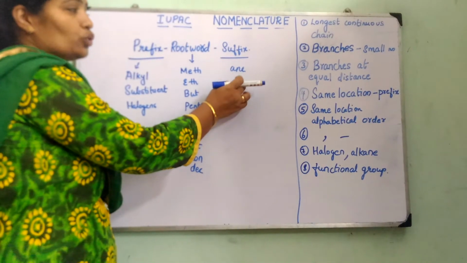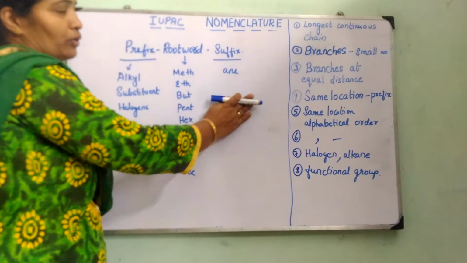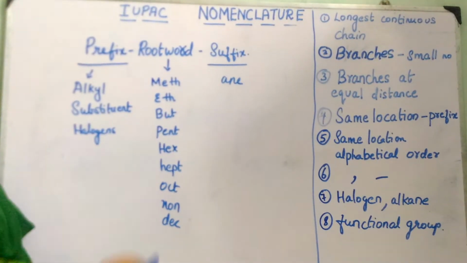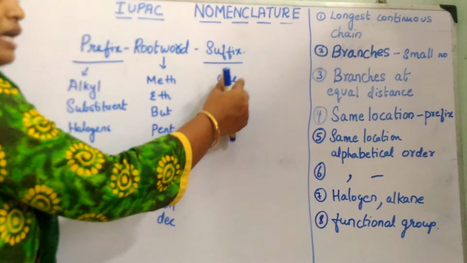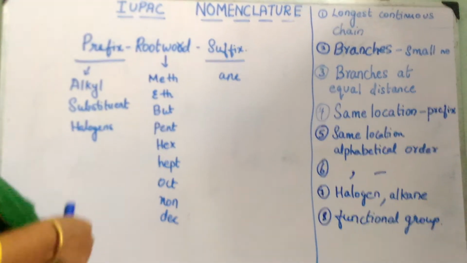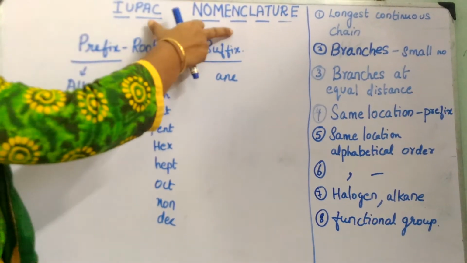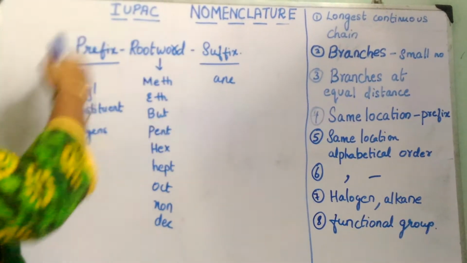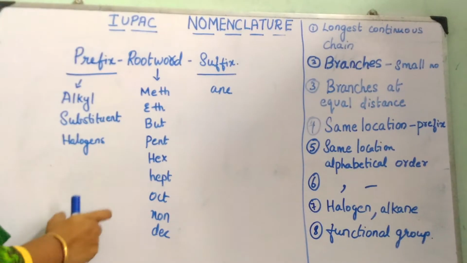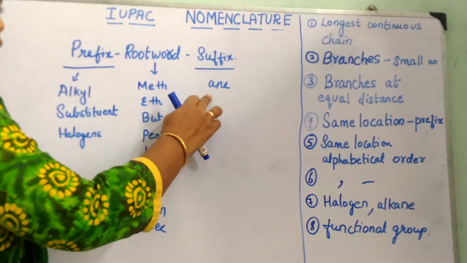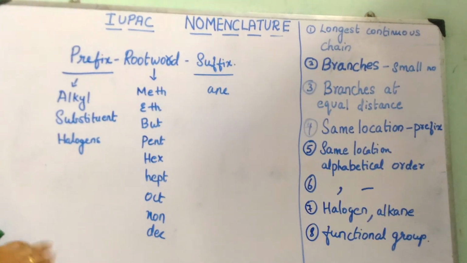Alkane alone. How to name an alkane? Because IUPAC nomenclature is really a big topic, we are going to learn step by step. Today I have chosen the topic alkane alone. Previously I told you what things we have to know to learn this IUPAC nomenclature. So today again we'll have a small recap about what the parts of an IUPAC name are and how to name alkanes. That is our work for today.